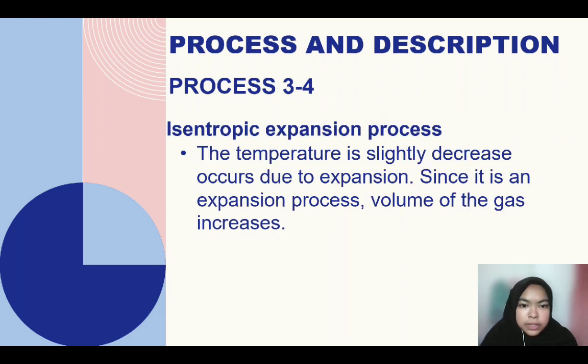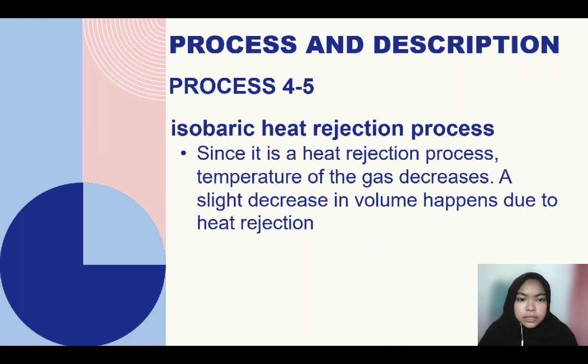Process 3-4 is the isentropic expansion process. The temperature slightly decreases due to expansion. The volume of the gas is increased. Next is process 4-5, the isobaric heat rejection process. Since it is a heat rejection process, the temperature of the gas decreases. A slight decrease in volume happens due to the heat rejection.